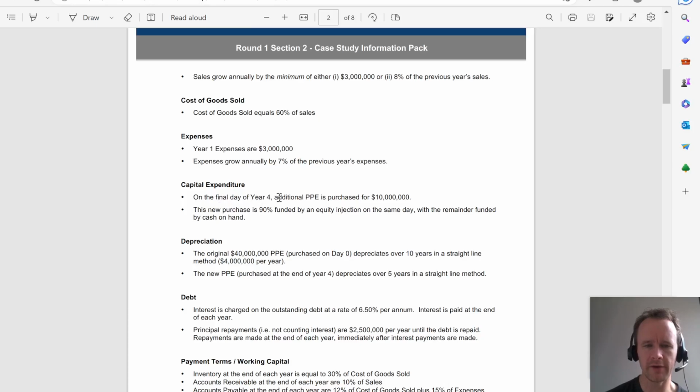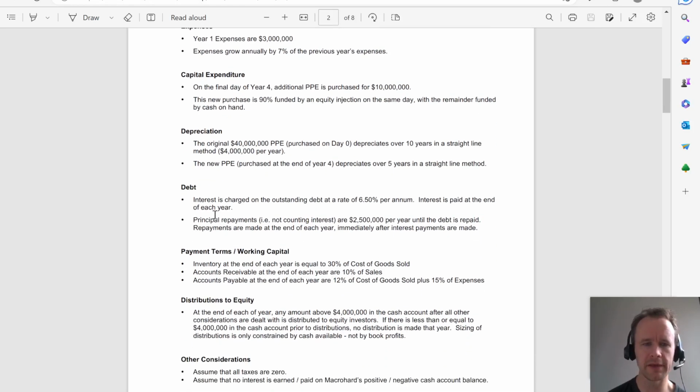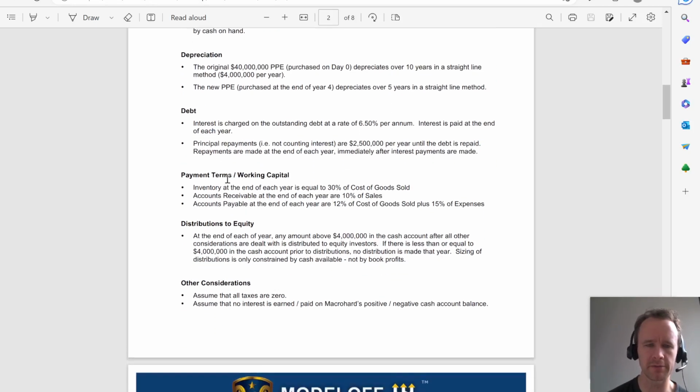CapEx: at the end of year four, we purchase PP&E for 10 million, 90% funded by an equity injection on the same day, with the remainder funded by cash on hand. Depreciation: the original PP&E depreciates over 10 years in a straight line method. The new PP&E depreciates over 5 years in a straight line method. Interest is charged on the outstanding debt at 6.5% per annum, paid at the end of each year. Principal payments are 2.5 million per year until the debt is repaid, made at the end of each year, immediately after interest payments. So again, a typical simplifying assumption: the balance stays the same throughout the year, so the interest is just the interest rate times the opening balance, just to keep it simple.